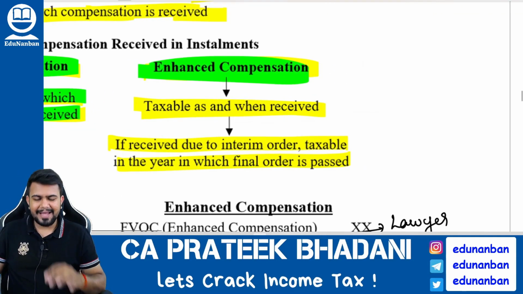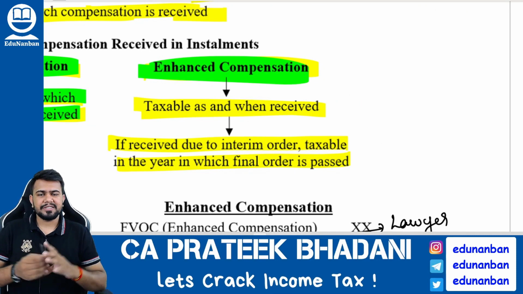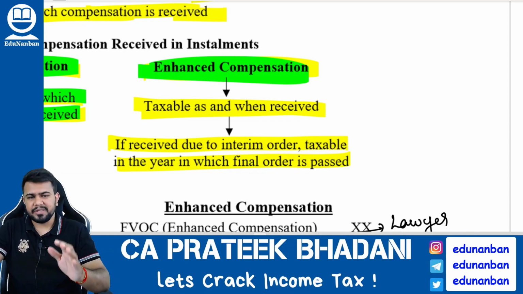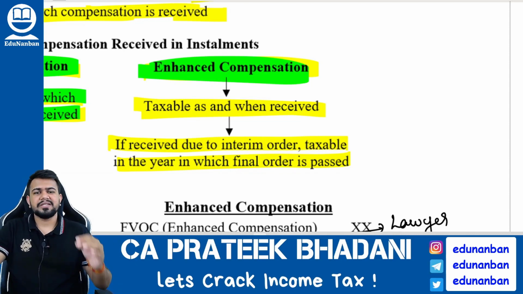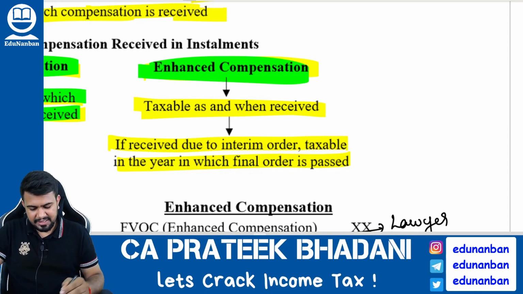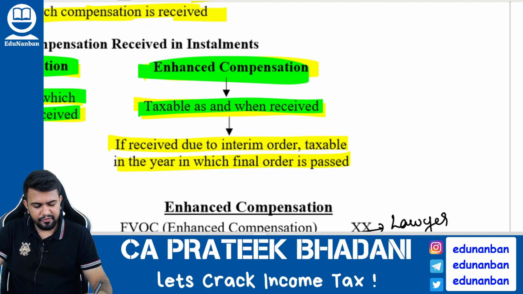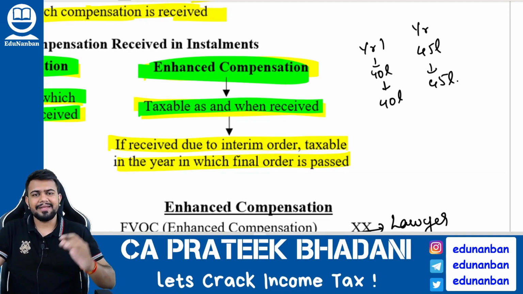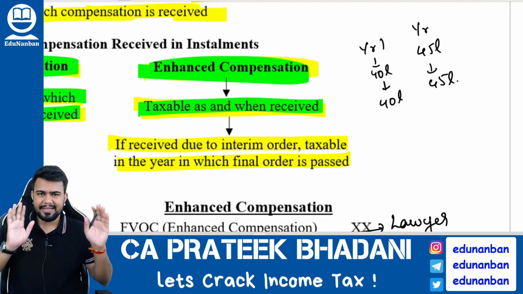Now let's talk about enhanced compensation. Enhanced compensation means the assessee goes to court against the government, and then the court asks the government to pay some extra compensation. This extra compensation is called enhanced compensation. Enhanced compensation is always taxable as and when received. So if, for example, in year 1 40 lakhs is received, then 40 lakhs will be taxed in year 1. In year 2, if 45 lakhs extra is received, then this 45 lakhs will be taxable in year 2.